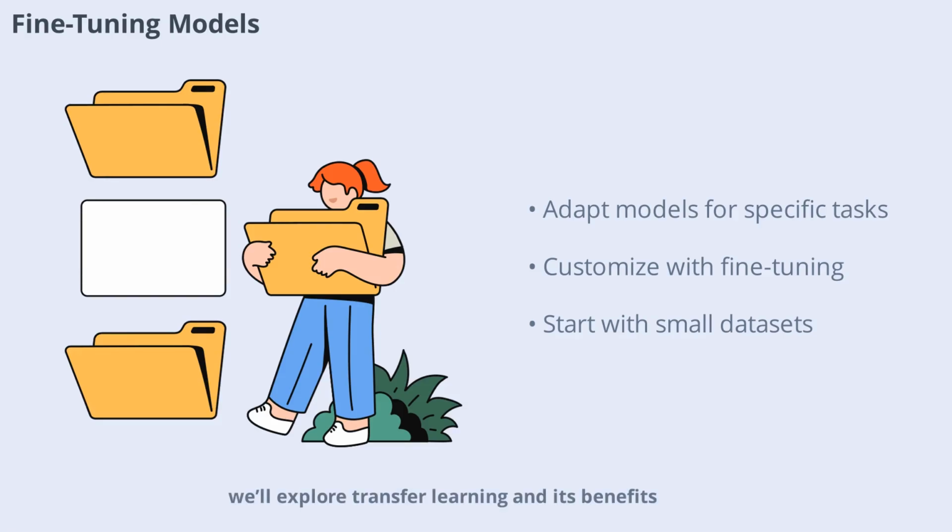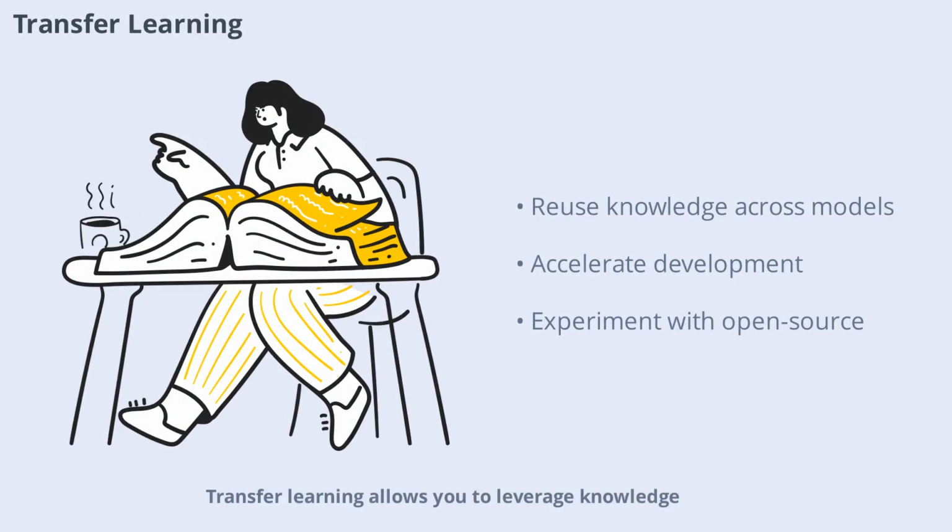Next, we'll explore transfer learning and its benefits. Transfer learning allows you to leverage knowledge from one AI model to improve another, saving time and resources. For instance, a model trained on general language can be adapted for legal or medical text with less data. This approach accelerates development and enhances performance. Beginners should explore transfer learning tutorials and experiment with open-source models. Understanding this concept will help you build more efficient GenAI solutions.